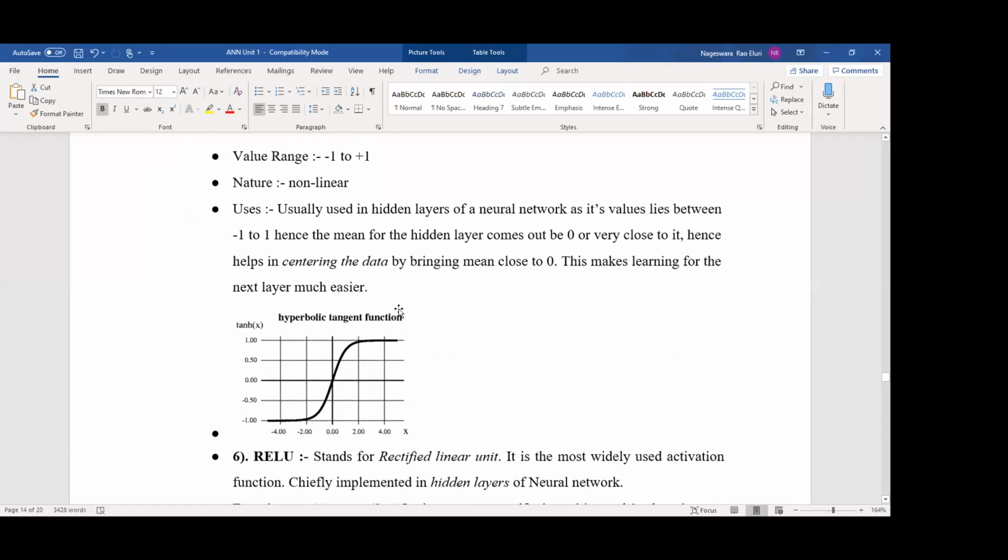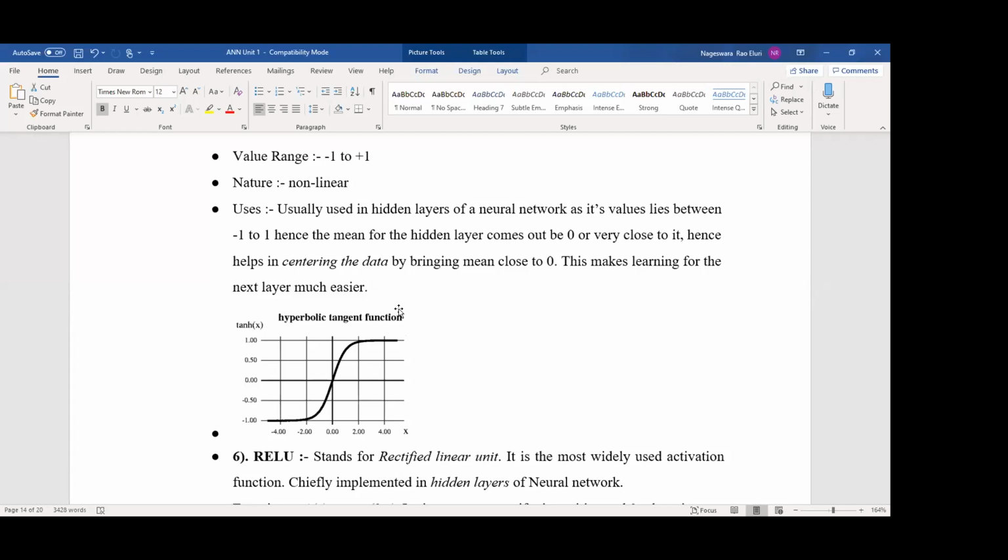So here it is, the tanh function graph. So -1 to 1, very important. So maybe they can ask you like this to confuse, okay, activation functions. So they will ask you which activation function is used in hidden layers and explain, okay. So like that also they can ask. So immediately you have to think, oh, sir explained the tanh function for hidden layers, so we have to write